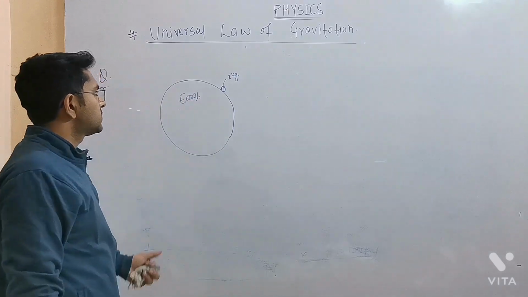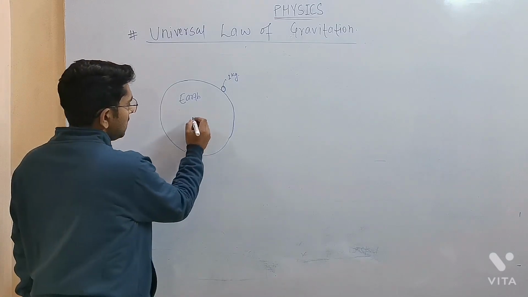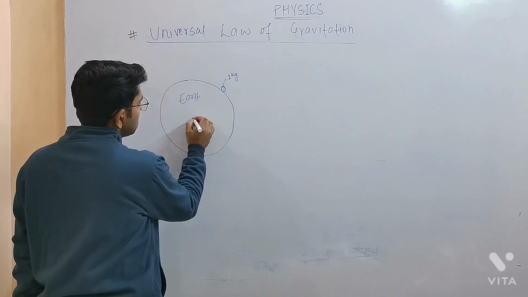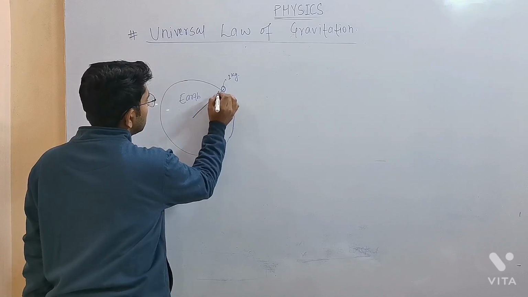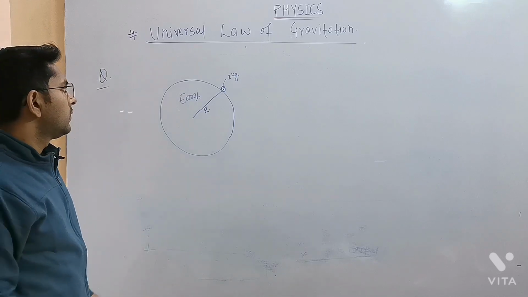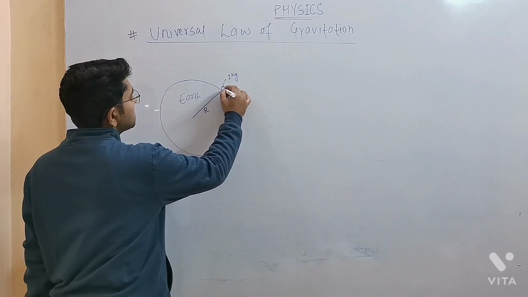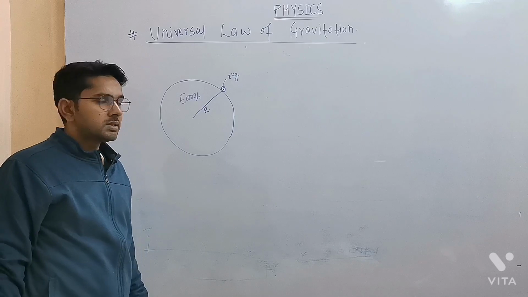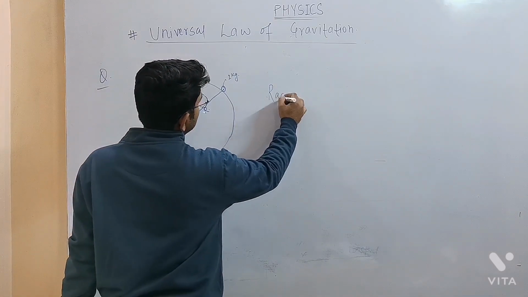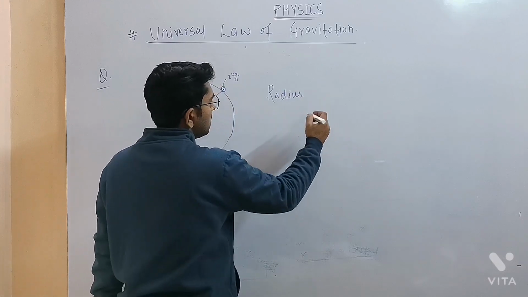Now what is the distance between the earth and the object? If this is the center and this is the center of the object, how much will it be? It is nearly equal to the radius of the earth. We are not going to consider this distance because it is very small. What is the radius of the earth then? Write down this data for your record.